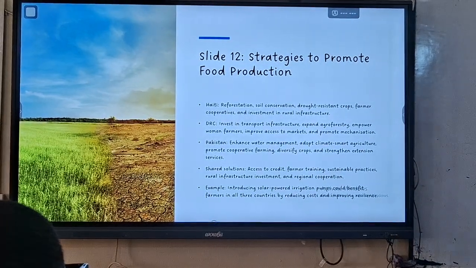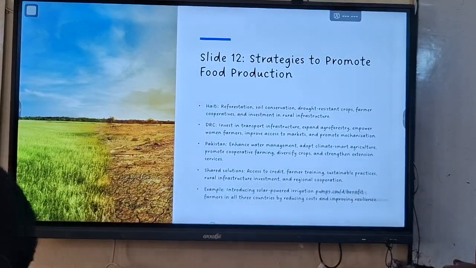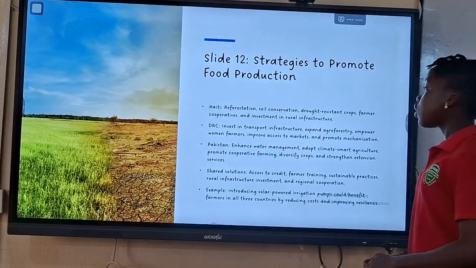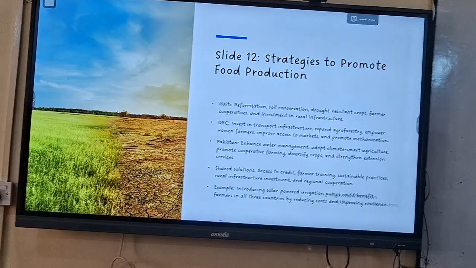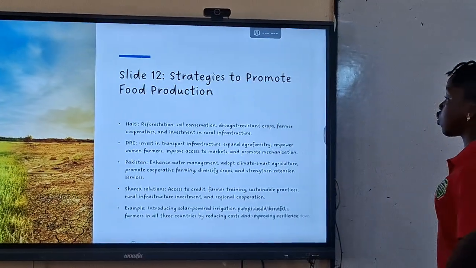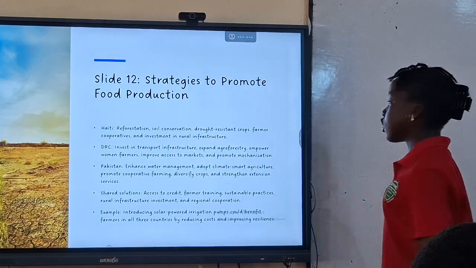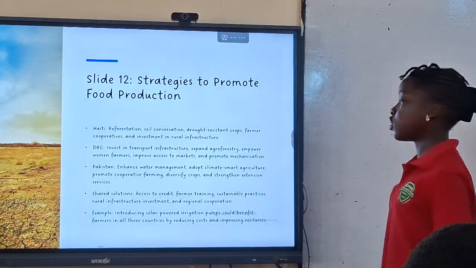Strategies to promote food production. In Haiti: reforestation, soil conservation, drought-resistant crops, farmers' cooperatives, and investment in rural infrastructure.